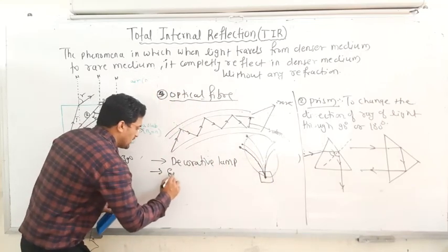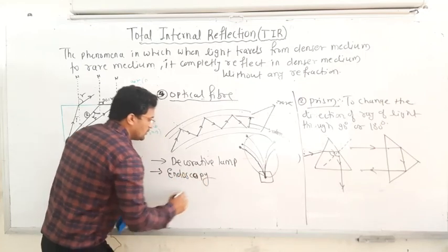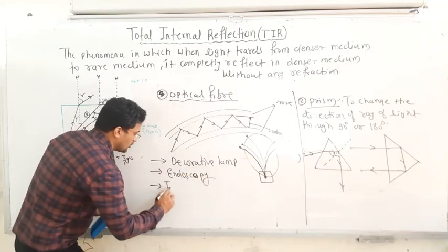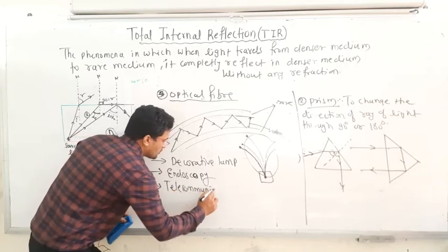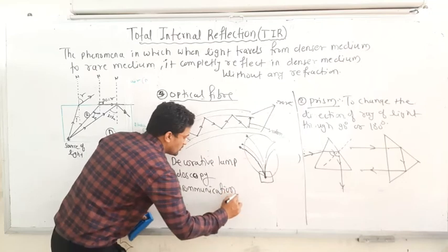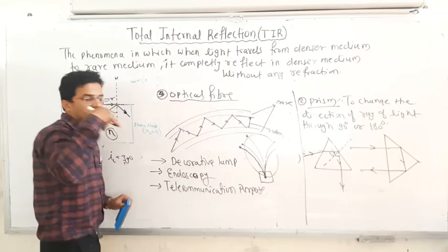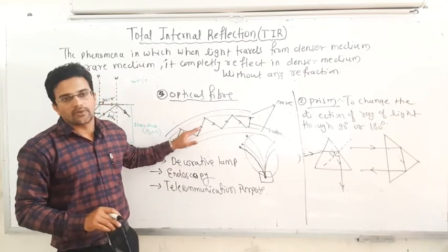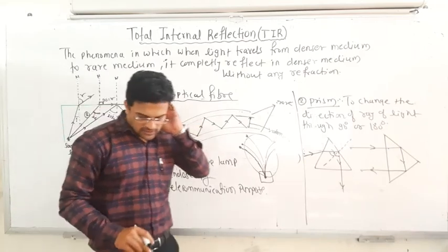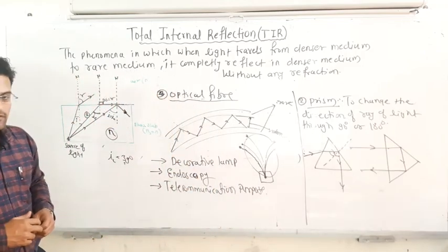Second is endoscopy. This is a medical purpose. And the third one is telecommunication purpose. That means telephone or internet connections. All these things are done with the optical fiber. So these are some of the applications of total internal reflection.